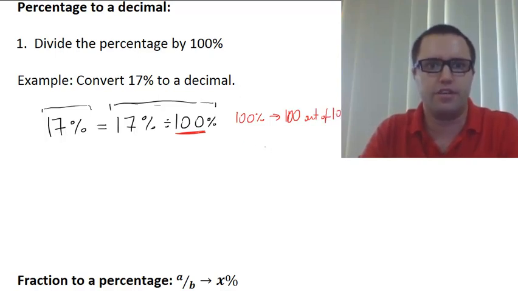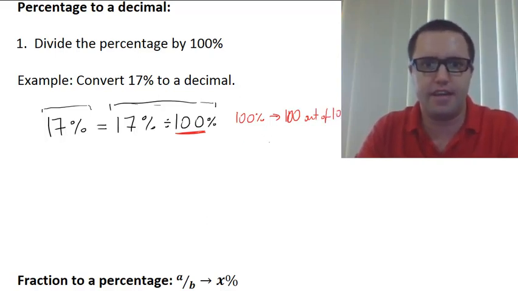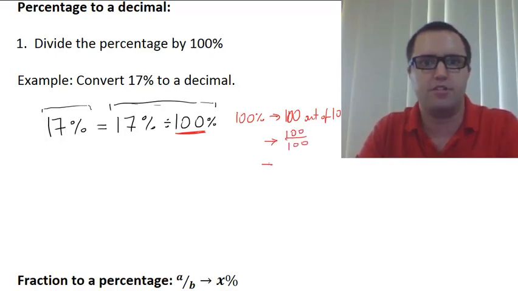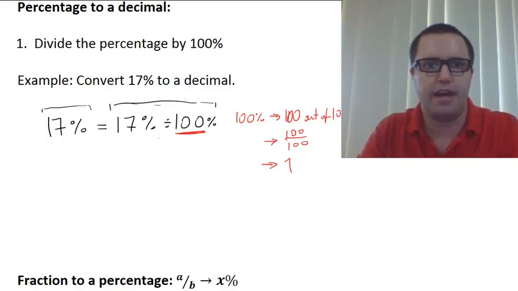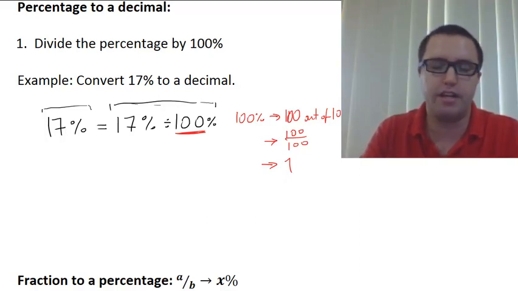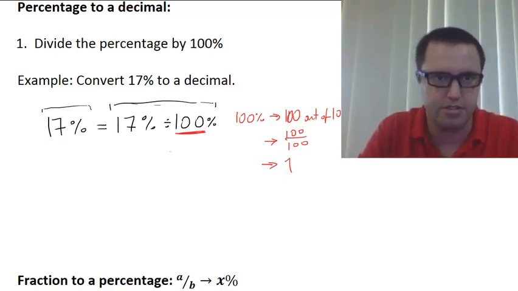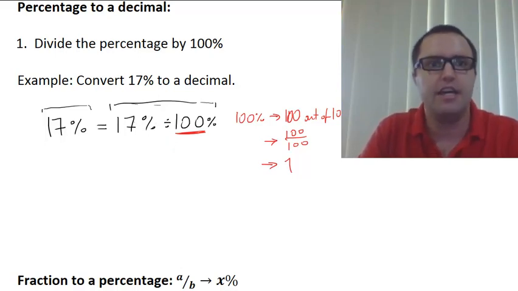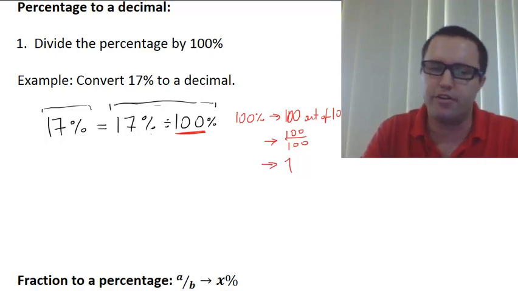Or we could have also said that this is the same thing as saying 100 divided by 100, which we all know is 1. And you can times things by 1 without having to change anything else, because that's okay to do. So essentially we're dividing 17% by 100 over 100, which is totally okay to do.